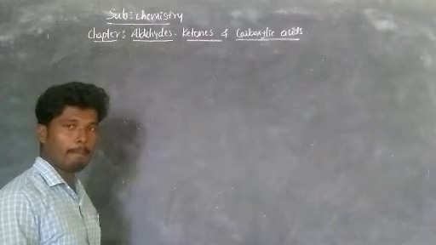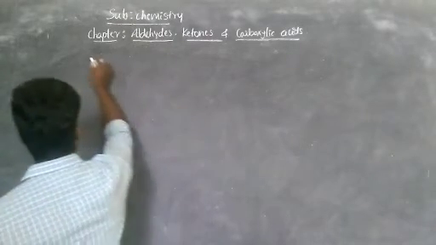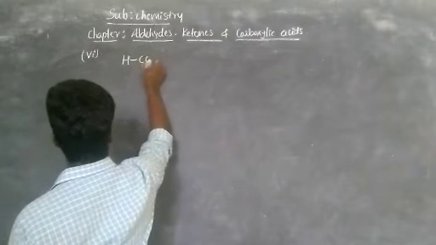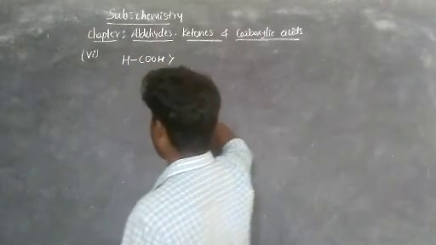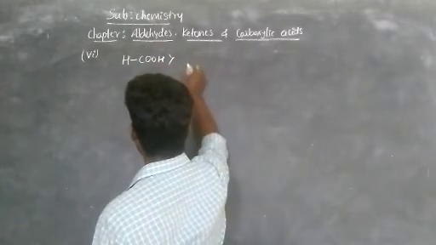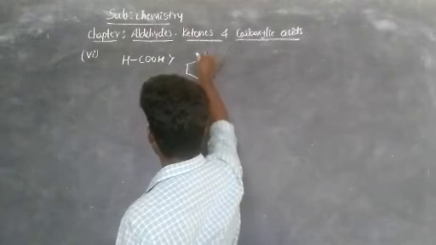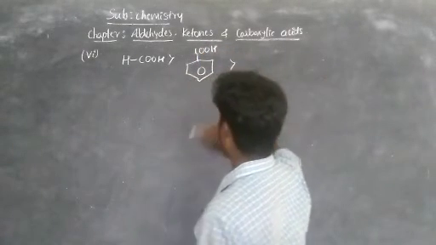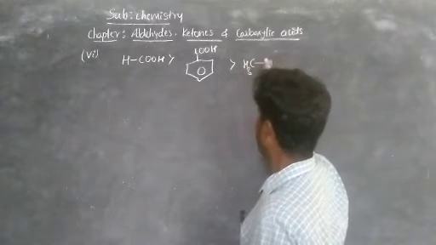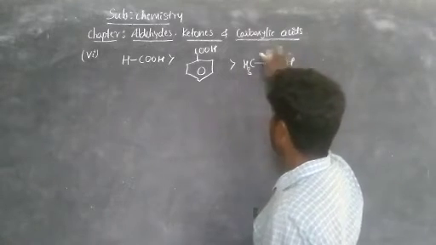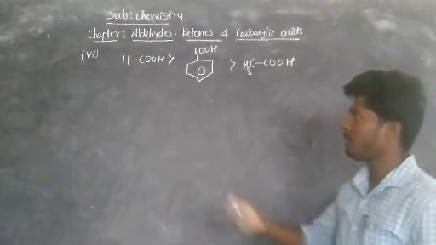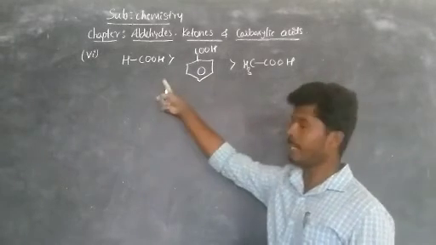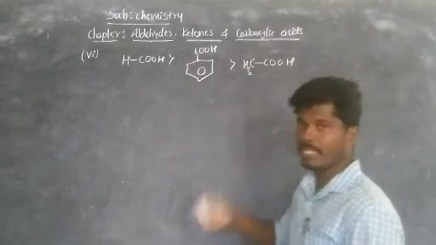Then the sixth comparison is the sixth one. Formic acid, HCOOH, is more acidic than benzoic acid, C6H5COOH, and acetic acid. Give reason. So this is the sixth reasoning one. What we are saying is, we are comparing the acidic strength of these three: formic acid, benzoic acid and acetic acid.